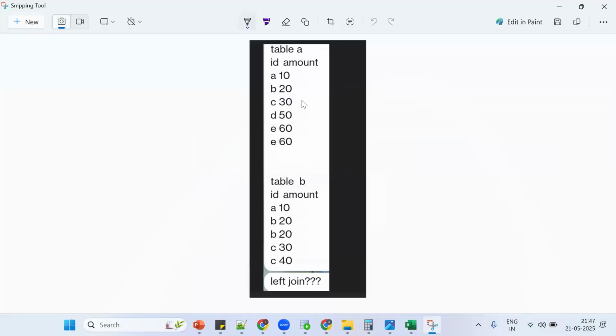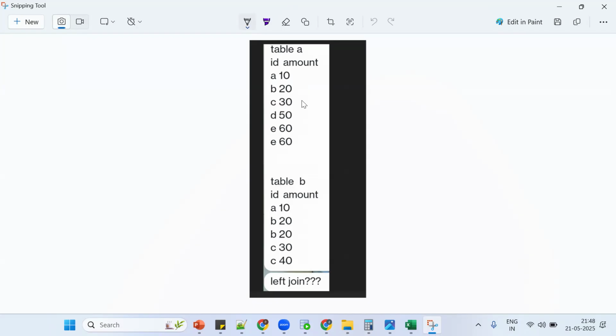Tell me how many records for inner join. I'll explain at a high level. No, not 8 or 10. We should check only the ID column, not the amount column. So totally how many records?